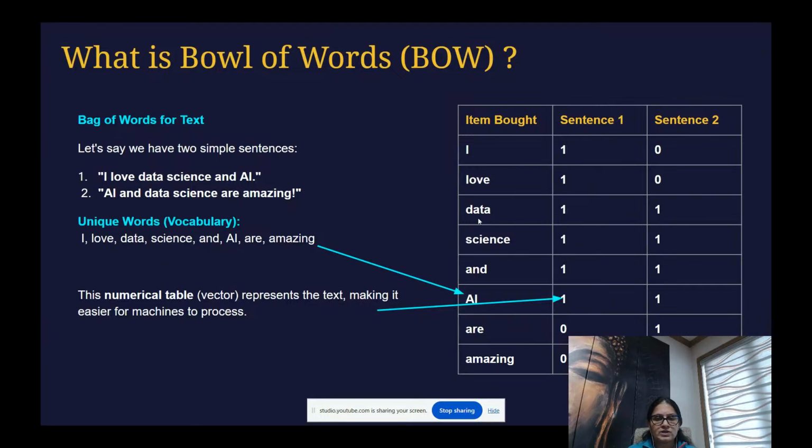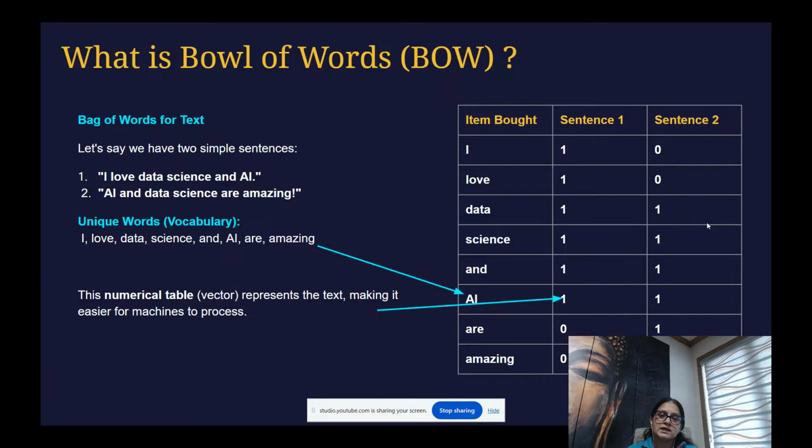And then again for data, the data keyword is coming in both sentences, so it is saying 1, 1 for both and so on. So this means when your unique word lies in sentence 1, it will make it true with the 1. And if it also exists in your sentence 2, it will also make 1. But if it does not exist, then it will say 0, true and false. So it is converting it into the numeric data.